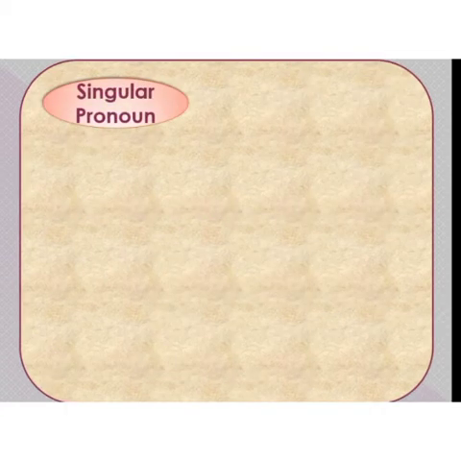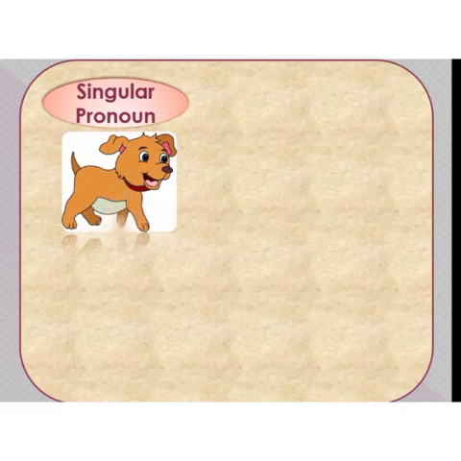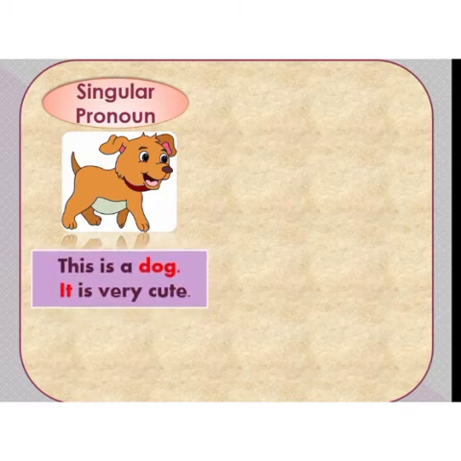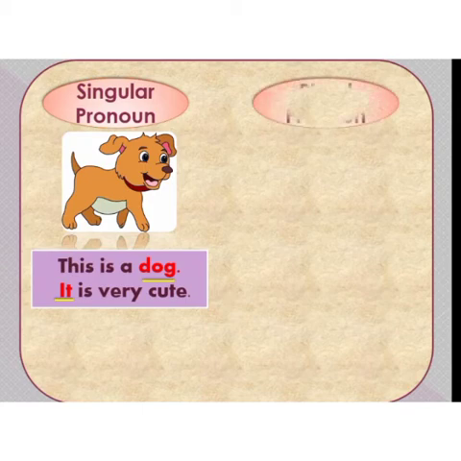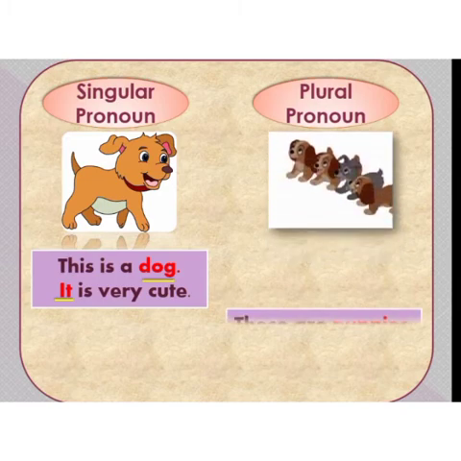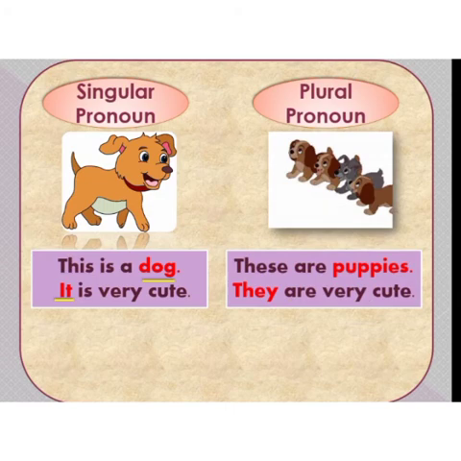What is the singular pronoun? I will explain you with this example. This is a dog. Here we are talking about only one dog. So we will use the pronoun it for the noun dog. Now what is a plural pronoun? When we are talking about more than one, like these are more than one puppies. So we will use the pronoun they for puppies.